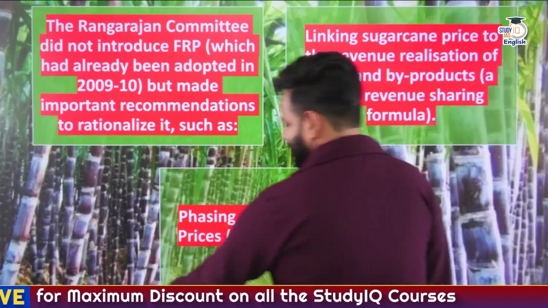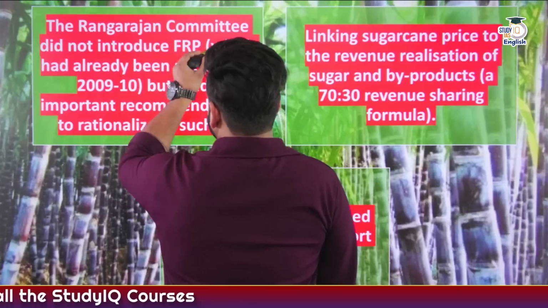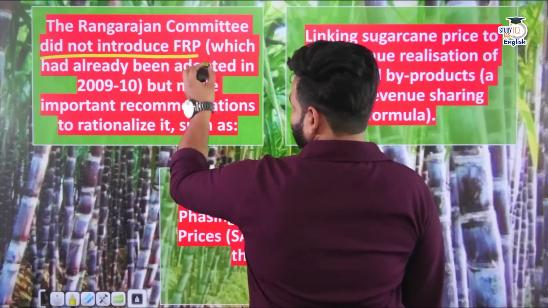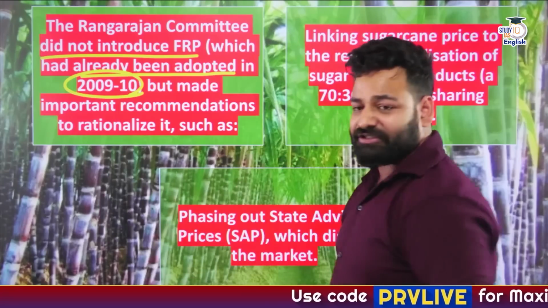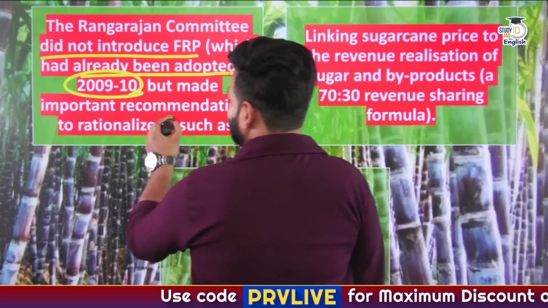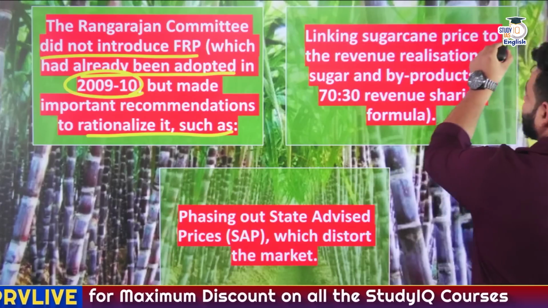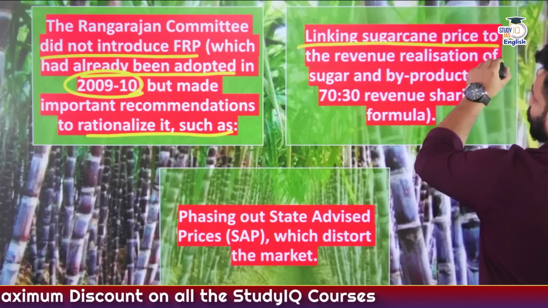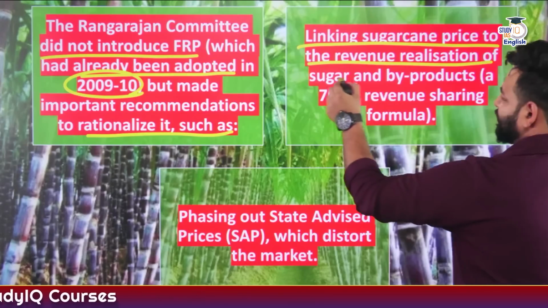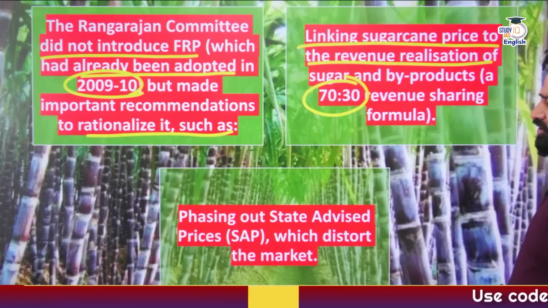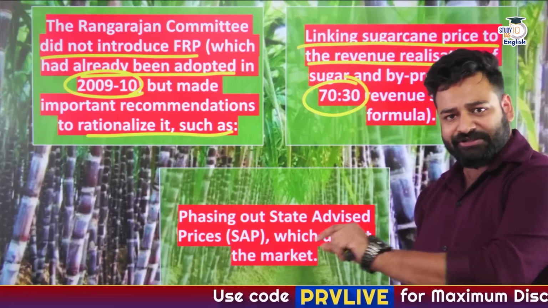As we can see further here, the Rangarajan Committee, with FRP already adopted, made recommendations to rationalize FRP, such as linking sugarcane prices to revenue realization, that is the 70:30 revenue sharing formula, though the 50% profit cap is still kept.